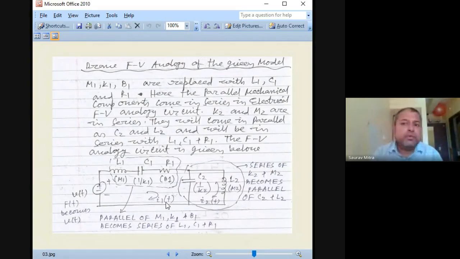So in this case, though we will be finding I1s by Vs or I2s by Vs, the next step is I1s is equal to sQ1s, I2s is equal to sQ2s. So the actual transfer function in this case will be Q1s by Vs or Q2s by Vs. That is not a difficult step.